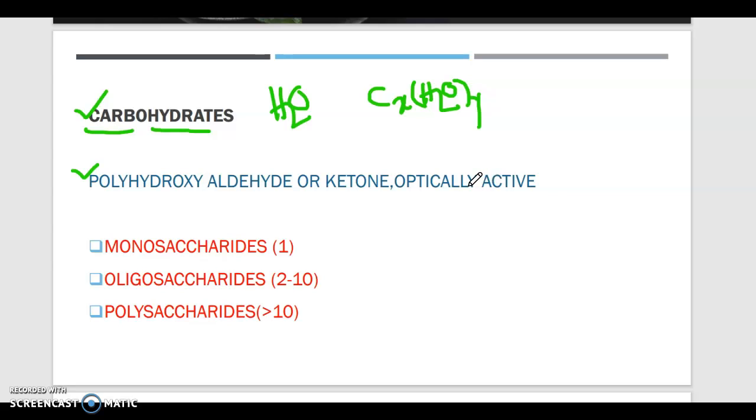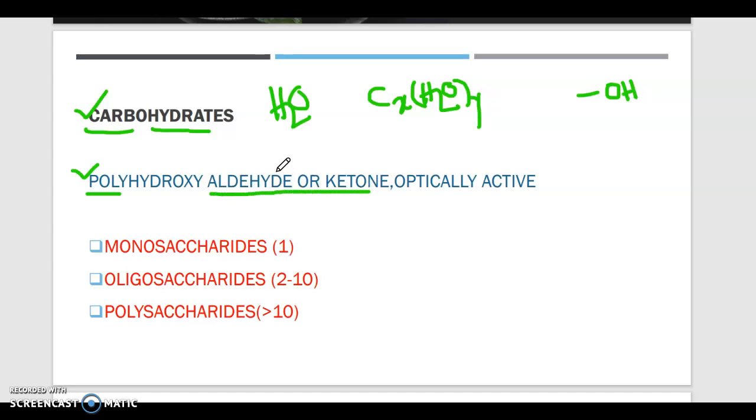So what does that mean? Each and every word, what does it mean? First we have to learn. First, polyhydroxy. We know hydroxy actually means the OH group. This group is called the hydroxy group. Polyhydroxy means in carbohydrates there will be more than one OH group. That is polyhydroxy. Second word, aldehyde or ketone.